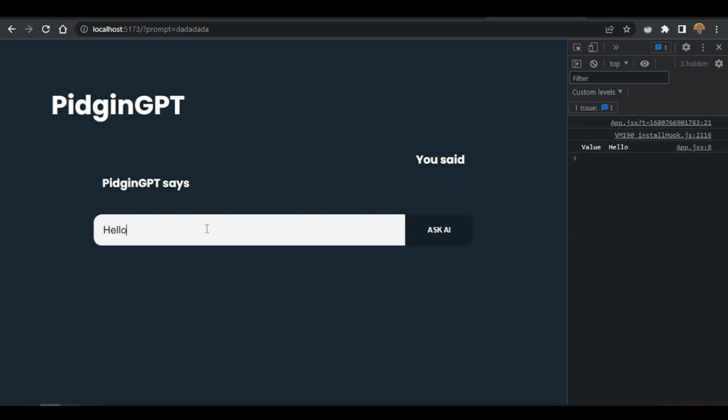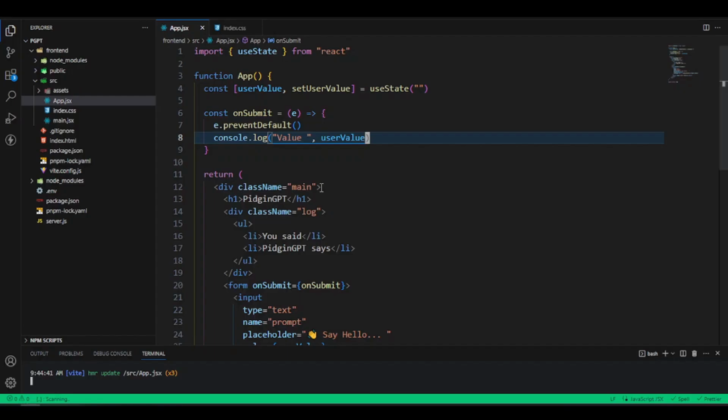So we say hello. We're going to get the value here, hello. And the page submits again, and everything works the way we want it to work. If we click on it, this is where we get the value, and it doesn't refresh the page. So let's go back into our code editor and clean this value here.